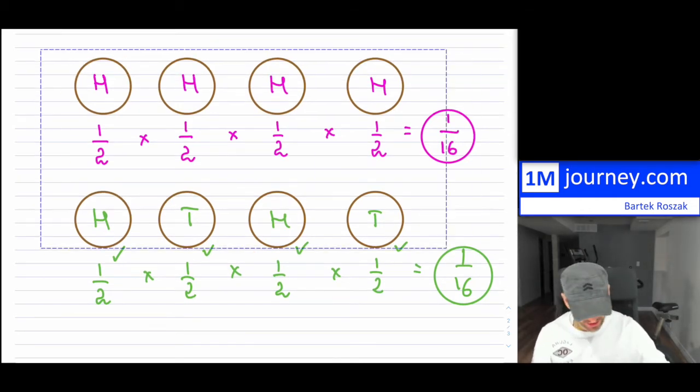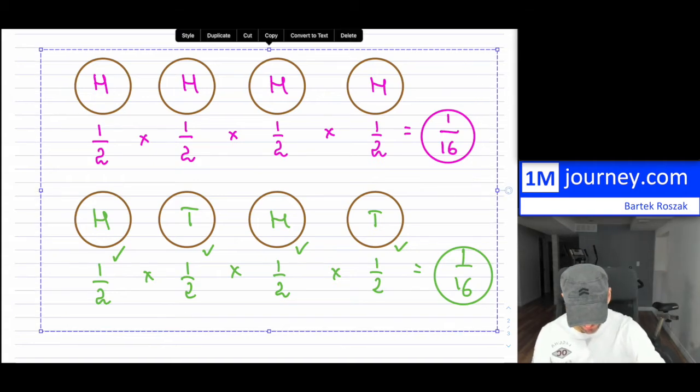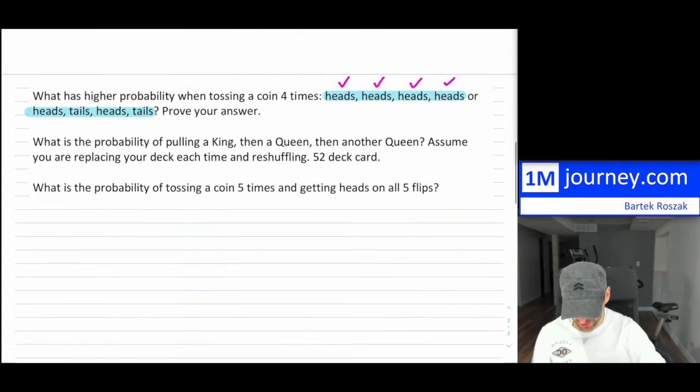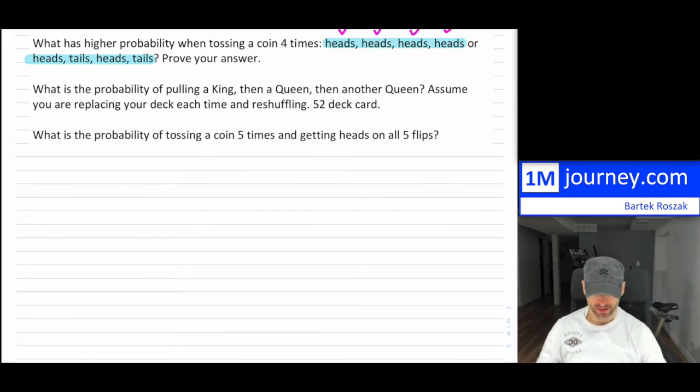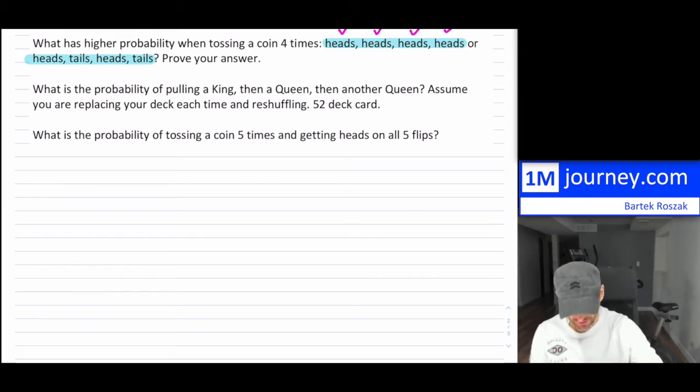So let's take a look at question number 2. It says, what is the probability of pulling a king, then a queen, then another queen? Now assume you are replacing your deck each time and reshuffling. So you have to know a little bit about cards and how many cards you have in a deck. We'll assume that this is a standard deck, which is 52 cards. At least that's what they tell us.